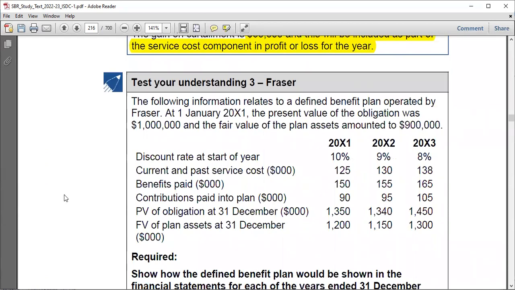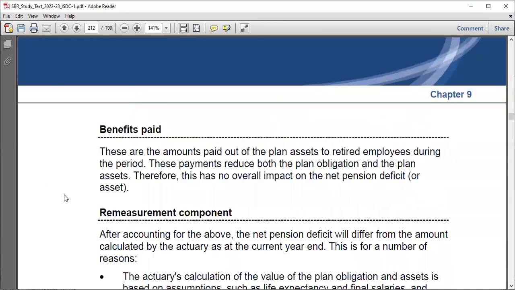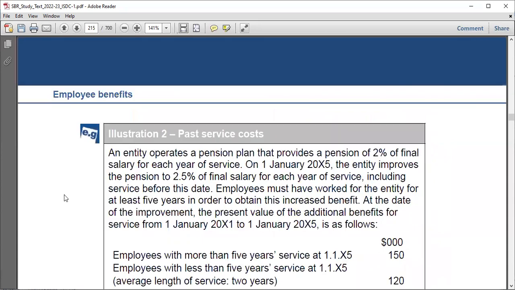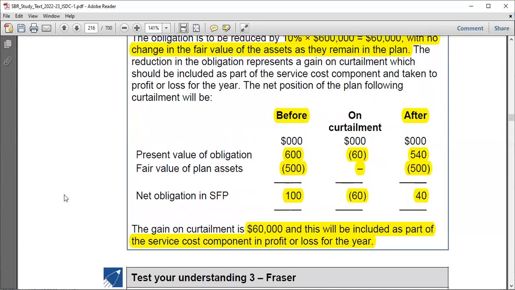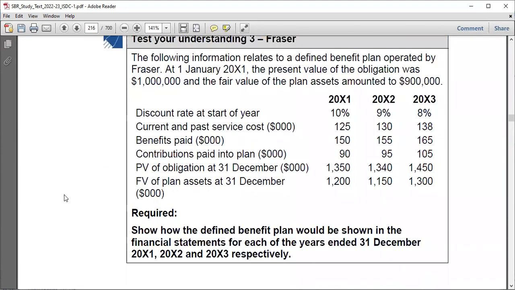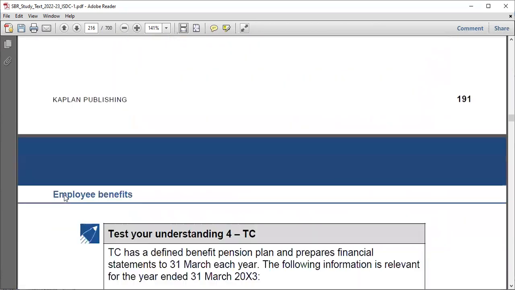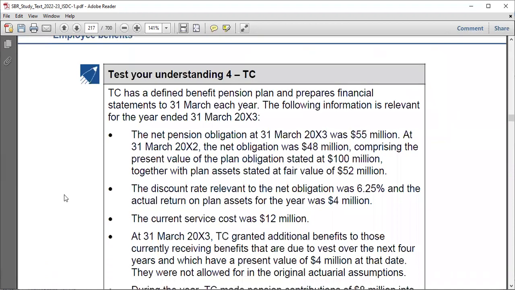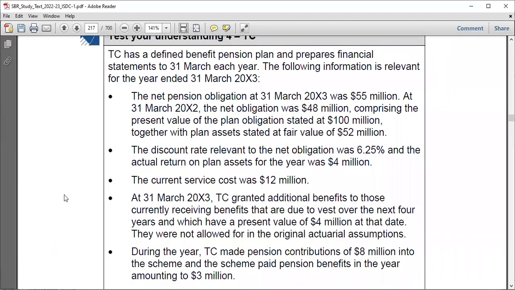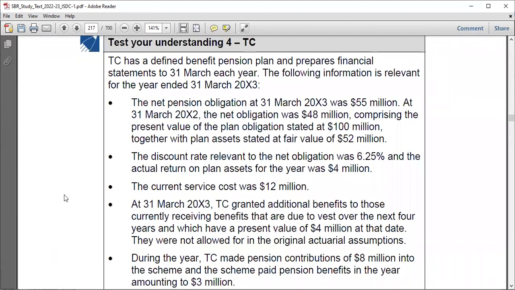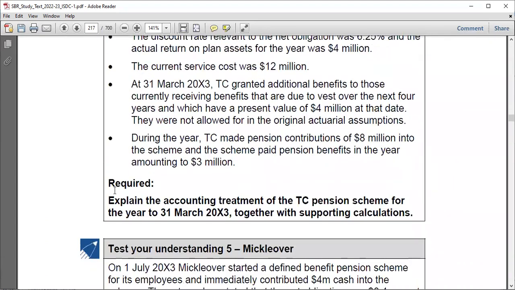Okay, let's see. I think we did all of this. Rather, this is just an example. We did two examples of this, no issue. Okay, and then maybe let's take a look at another question. For example, let's read this question. What is the requirement? The question says, explain the accounting treatment of the TC pension scheme for the year 31st March 2023 together with supporting calculation, right?